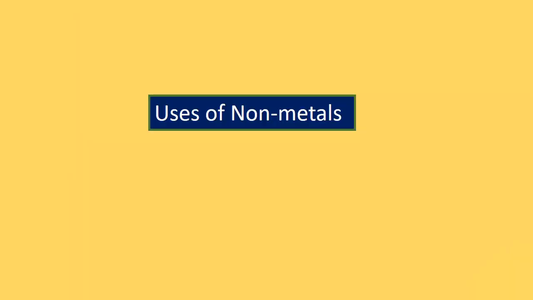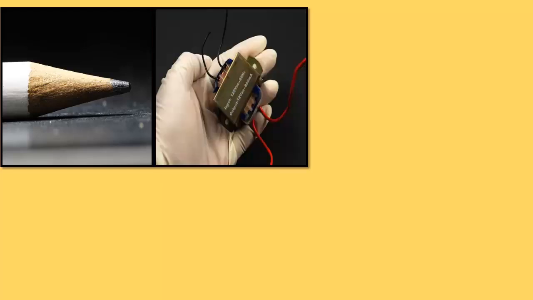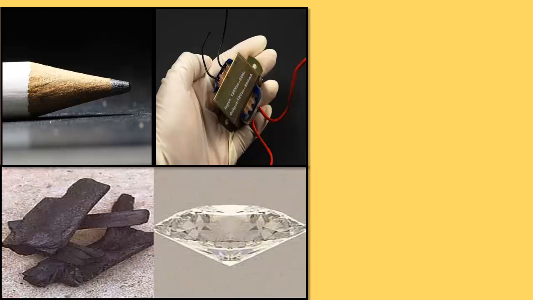Now, uses of non-metals. Pencil: all the students, you have used this. It's a part and parcel of our school life. But the same carbon is also used in battery cells. Coal is a very important fossil fuel we are using, though nowadays that percentage has changed. Diamond, of course, is an ornamental.